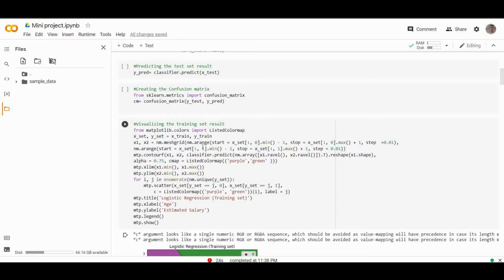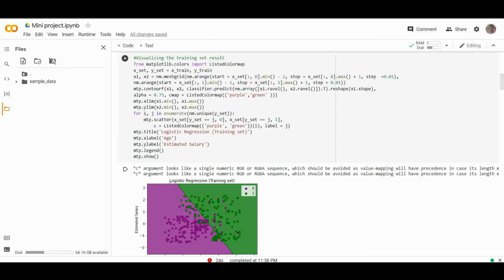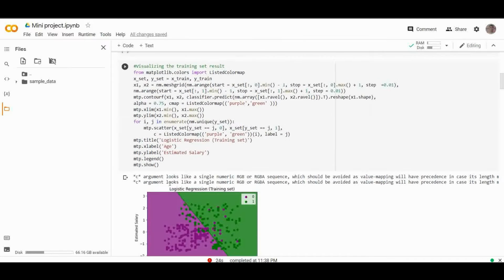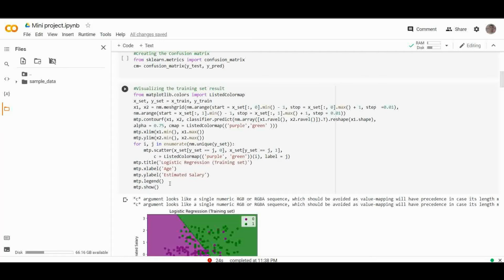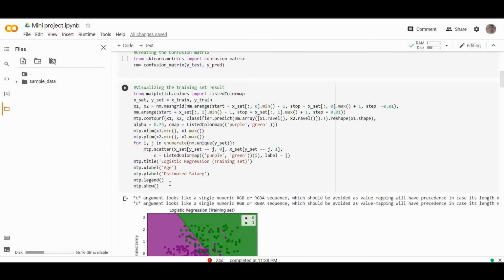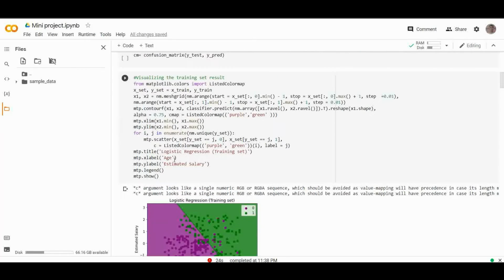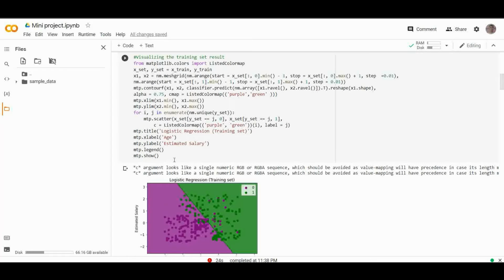To create the filled contour, we have used the plt.contourf command. It will create regions of the provided colors, purple and green, in this function. In this function, we have passed the classifier's predict to show the data points predicted by the classifier. So this is the output. This is what we have done. We are visualizing the training set using ListedColormap.